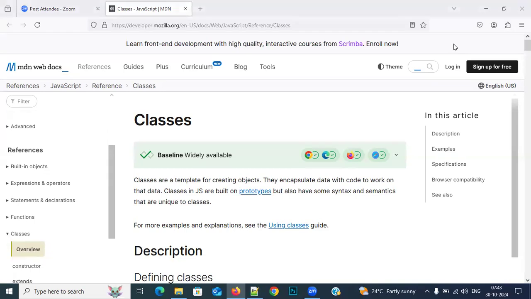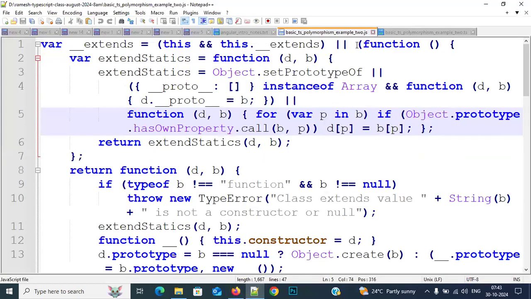See, if there is a class concept, then automatically it will convert into this thing, right? Only class only, right? But why is it coming like this there? So there is no class concept; that is related to Node.js only, right?